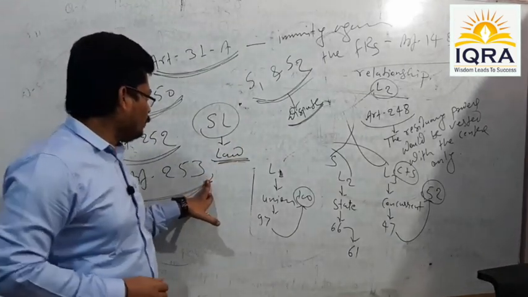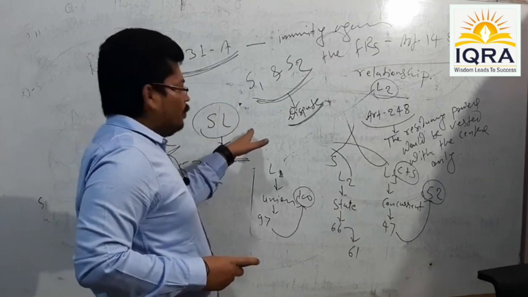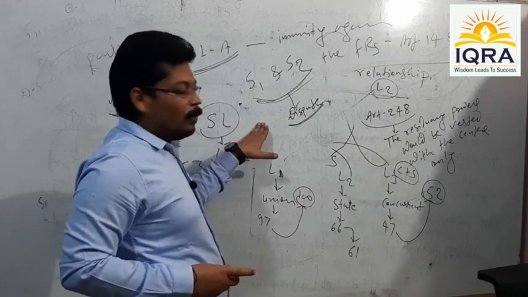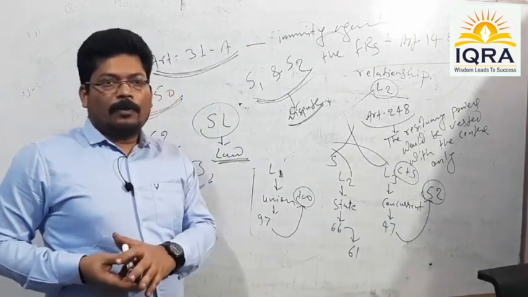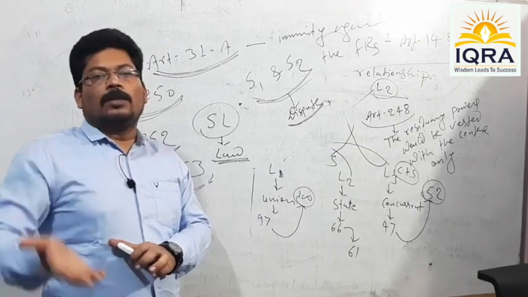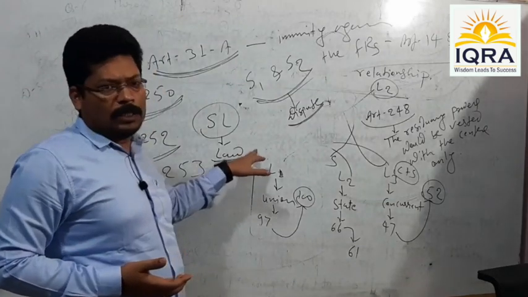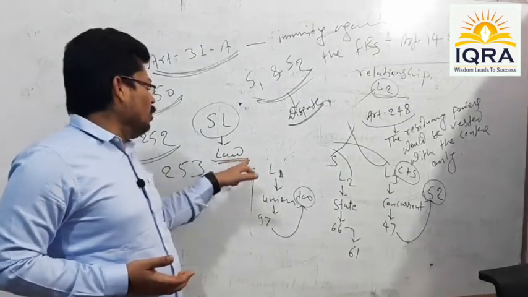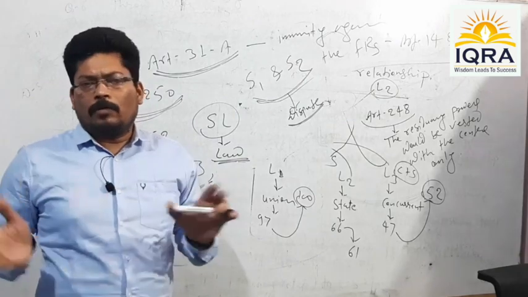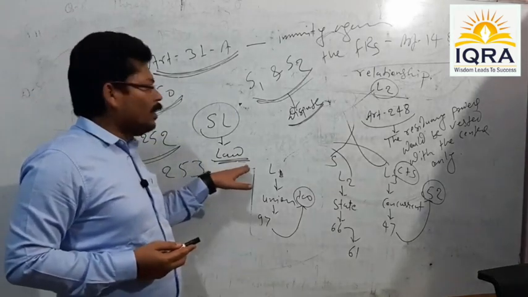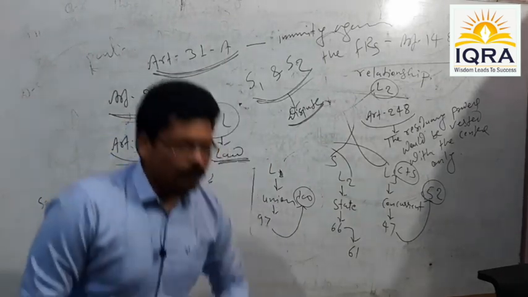Anyway, once it is passed by the state legislature, it shall be reserved by the governor for the consideration of the President of India. Once the President of India provides his assent over the legislation, that yes, you can implement such law, no problem, it would be made operational even though it violates the fundamental rights given under Article 14 and 19. Then the law would be provided immunity against Article 14 and 19.